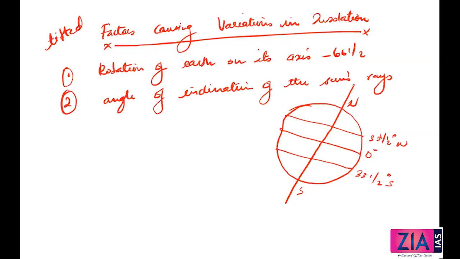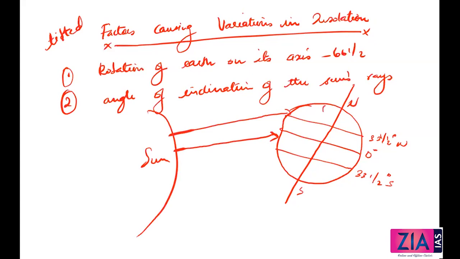Because of that, what we are talking about is the angle of inclination. I am saying the insolation basically depends upon the latitude of the place. If the sun is here, the inclination of the angle depends on which latitude you are living in. Suppose you are living in Canada, you will come somewhere here. Suppose you are living in Indonesia or Malaysia, you'll come here. Suppose you are living in Australia, you'll come somewhere here. And because of the inclination of all these angles, the temperature you feel is different in different places. That is the main thing I want to talk about here.